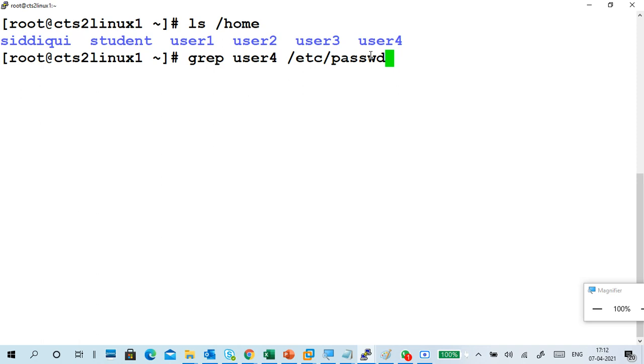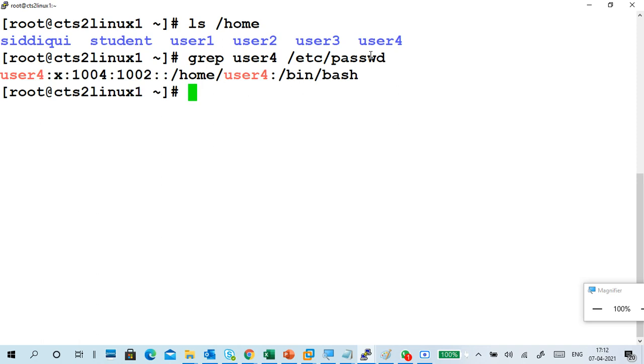What is the meaning of this, and what output will I get, guys? It will search a pattern of text. Yes. What output? Only the user4 line. If a line contains user4, that line only. See, like this. Very good. The complete user4 line is showing. I want to change the home directory of user4 to something like 41, only the home directory.